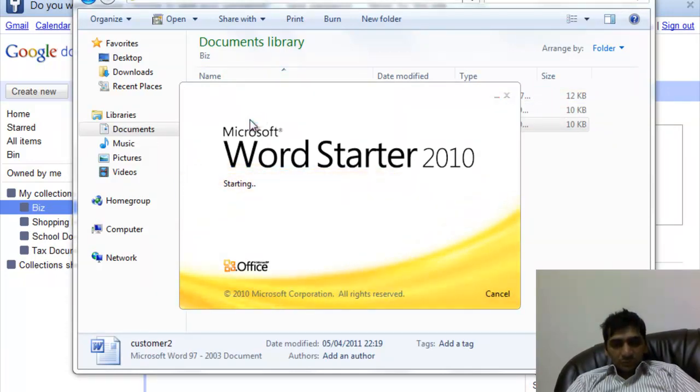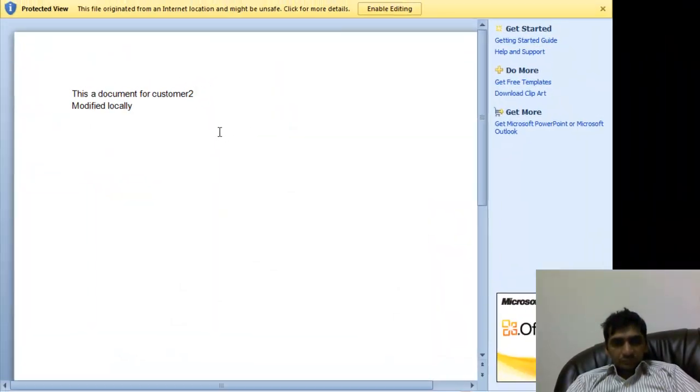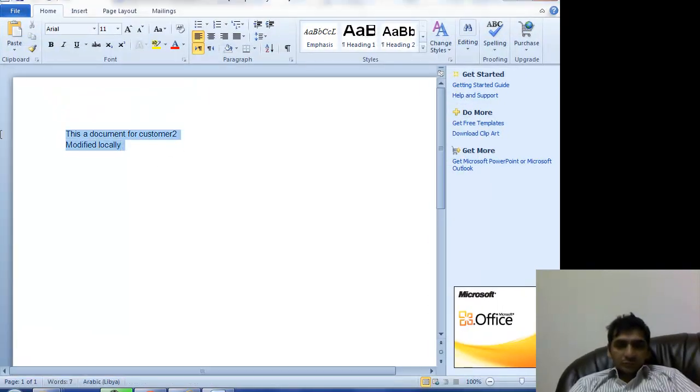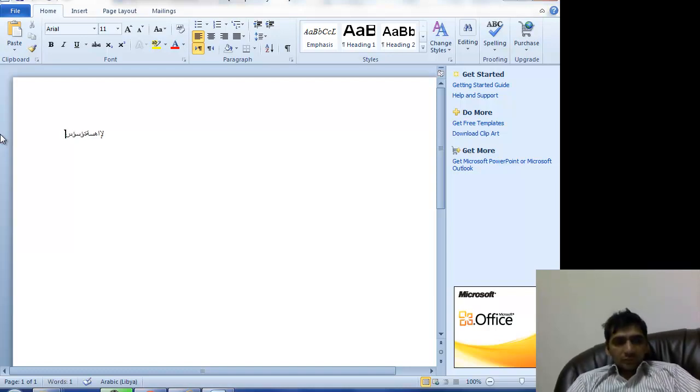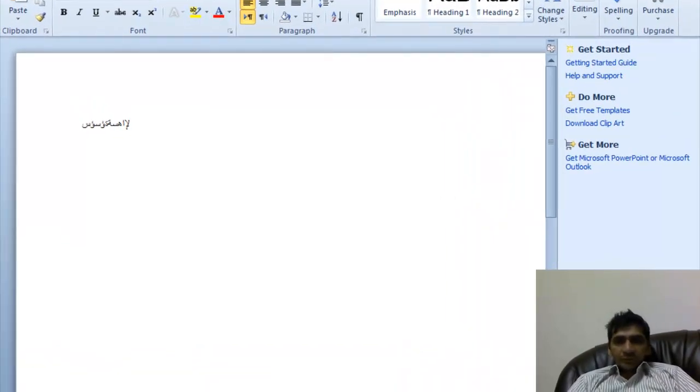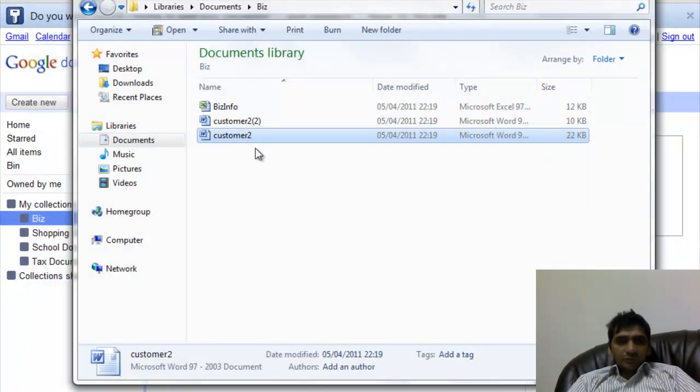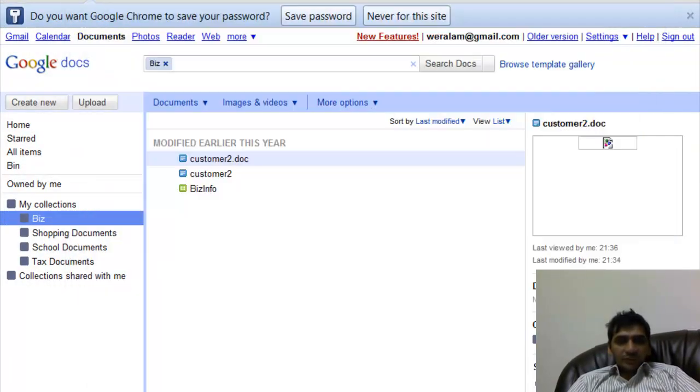Now if I change something in document 2, so it also is modified locally. Okay, I need to enable editing here. So say I type something else here, change it, save it. Now customer 2 is modified.